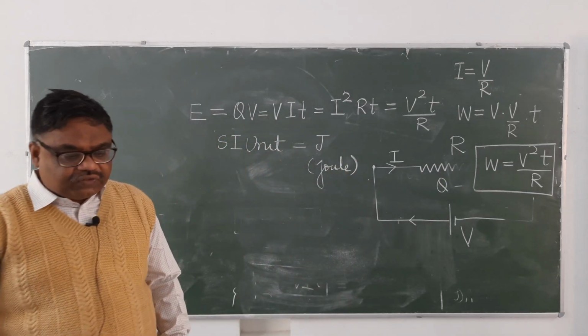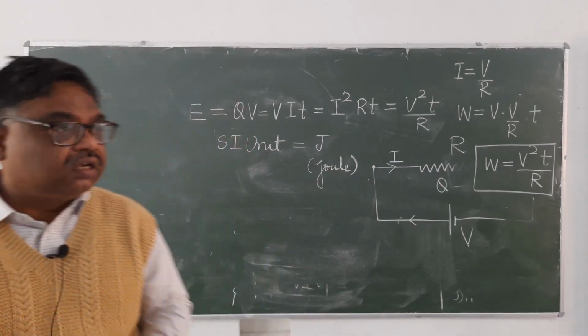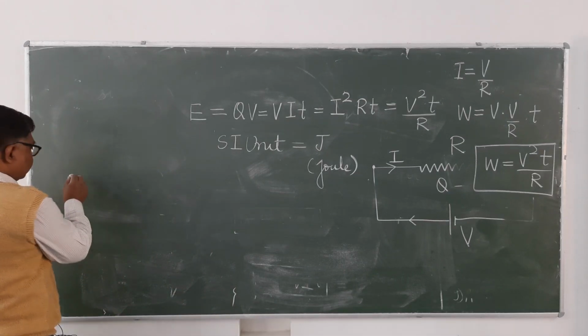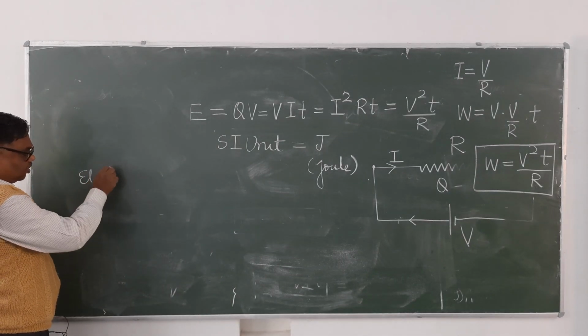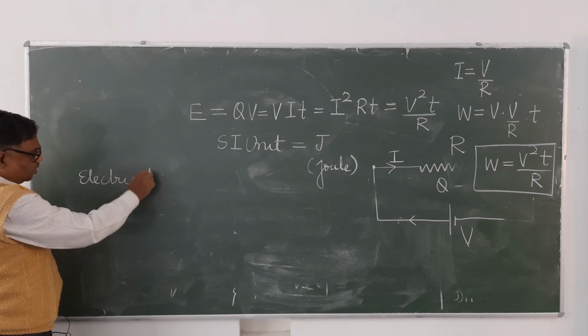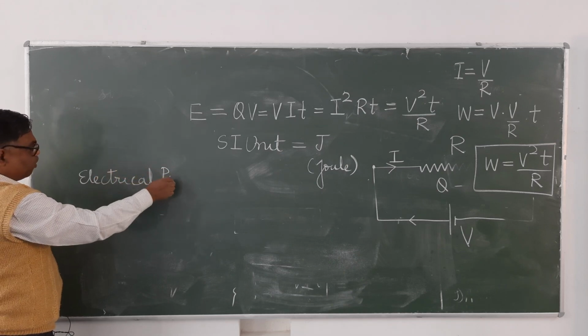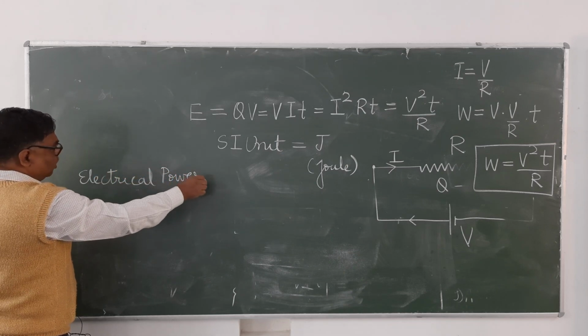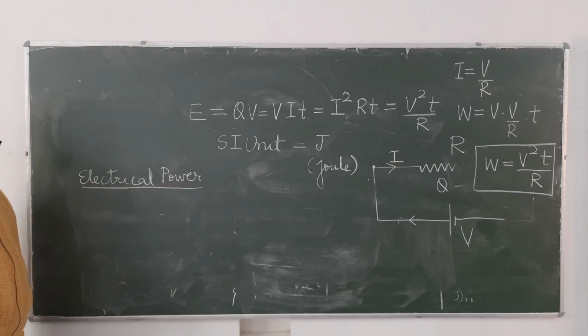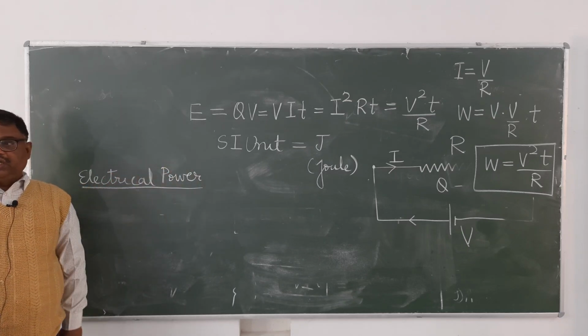Now after this, electrical power. So about power, you know what is power? Work done per unit time, energy consumed per unit time.